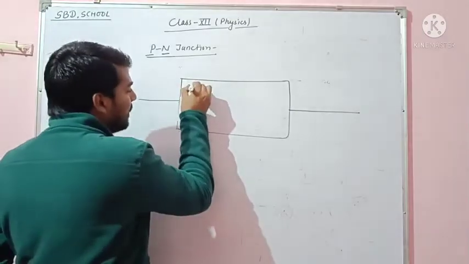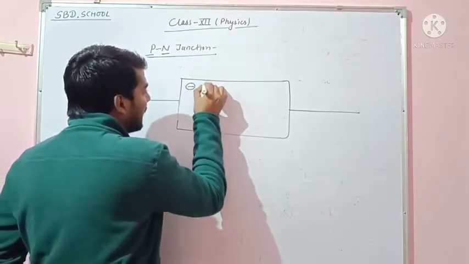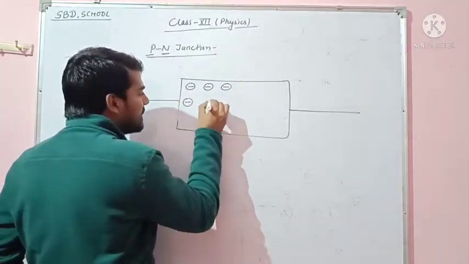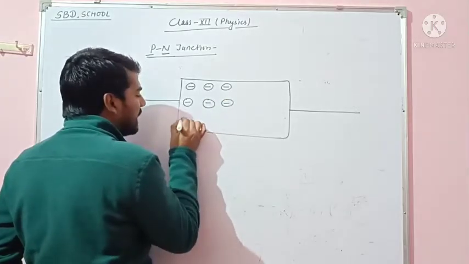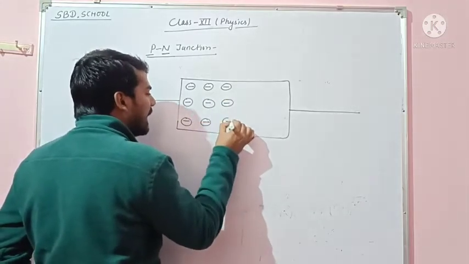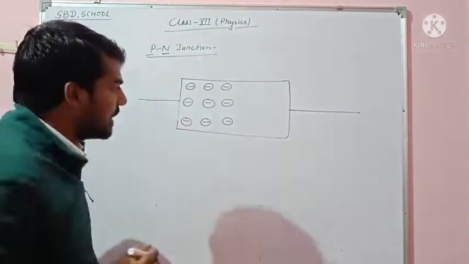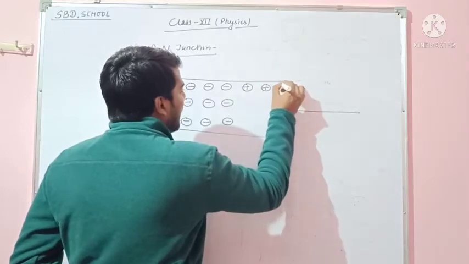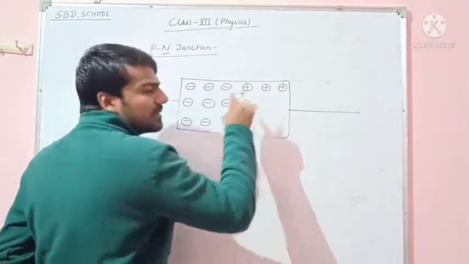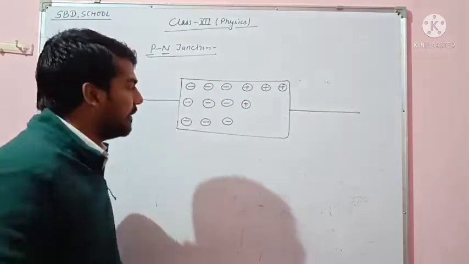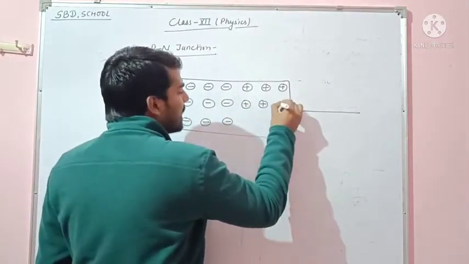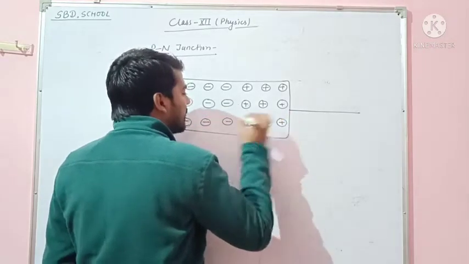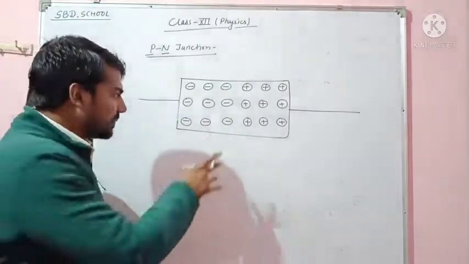Here in the p-type semiconductor, static negative charge is available, and this side is the n-type semiconductor in which static positive charge is available.